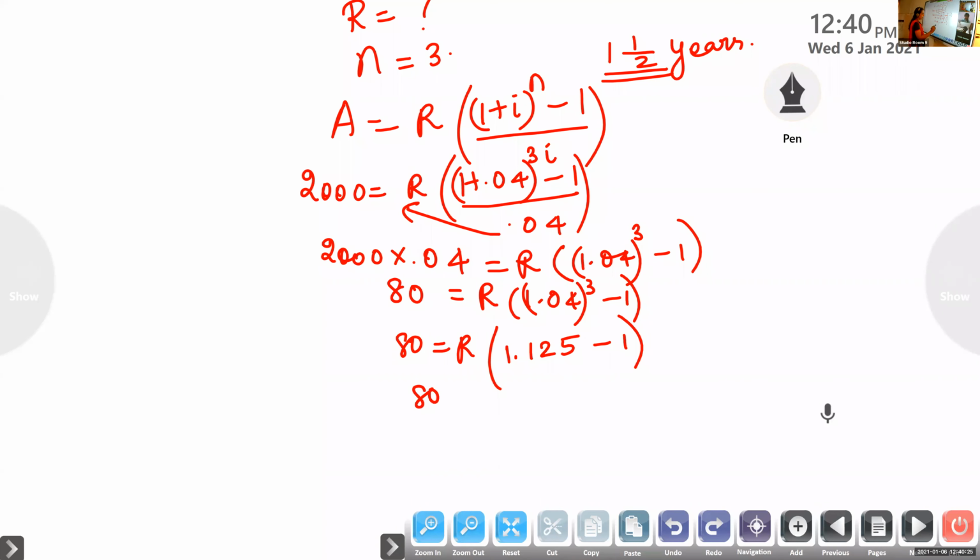So 80 will be equal to R into 1.125 minus 1, which means it is 0.125. So what is R? 80 by 0.125.